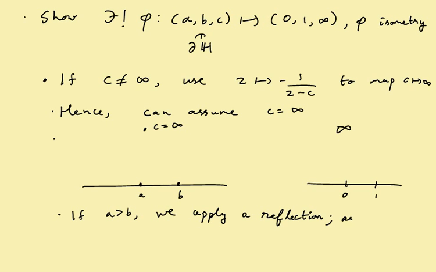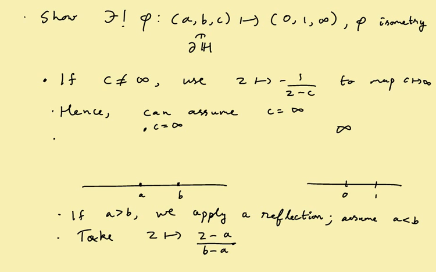So this lets us assume a is less than b. And then finally take z maps. Well, I want to send a to 0, so I subtract a. But then I want to send b to 1, so I'll divide by b minus a. Okay, I could have in fact incorporated the first step in such a formula, but I think this is a little clearer, so I will do it this way.